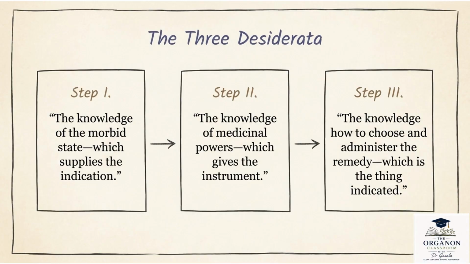Number one, the knowledge of disease. Number two, the knowledge of medicine. Number three, what is curative in that medicine and the therapeutics of it. Right? So, step one is knowledge of the morbid state, which supplies the indication. Step two is knowledge of the medicinal powers, which gives the instrument. And step three, the knowledge of how to choose and administer the remedy, which is the thing indicated.